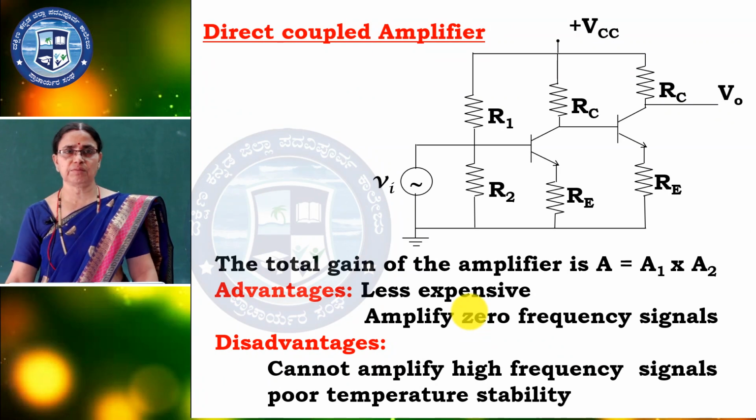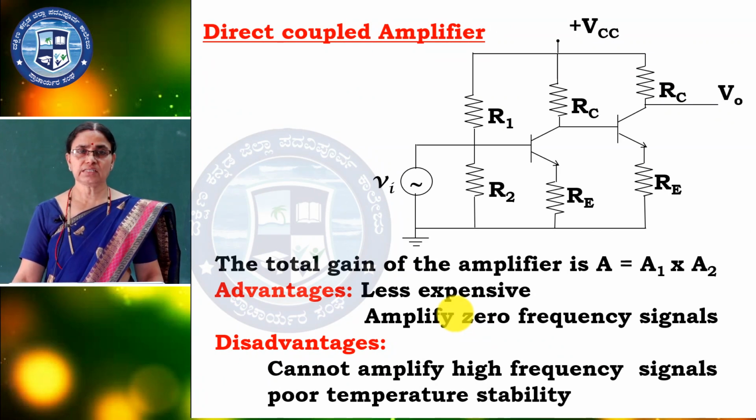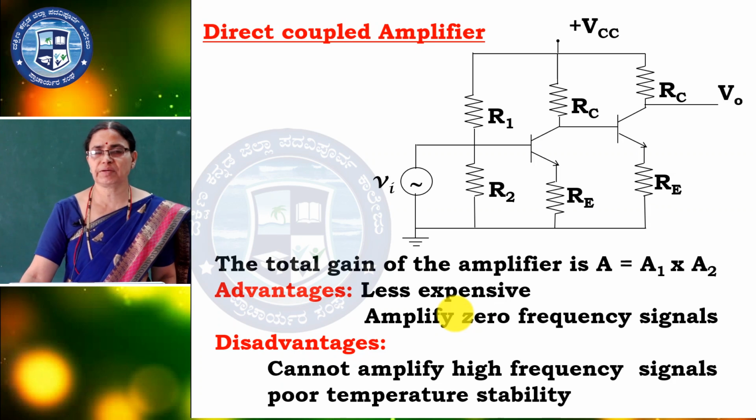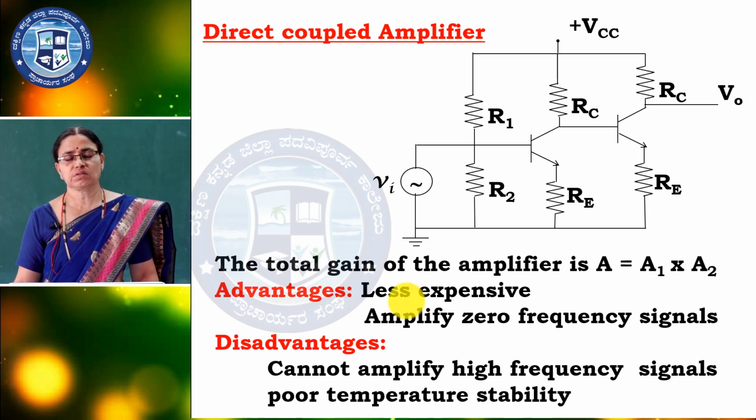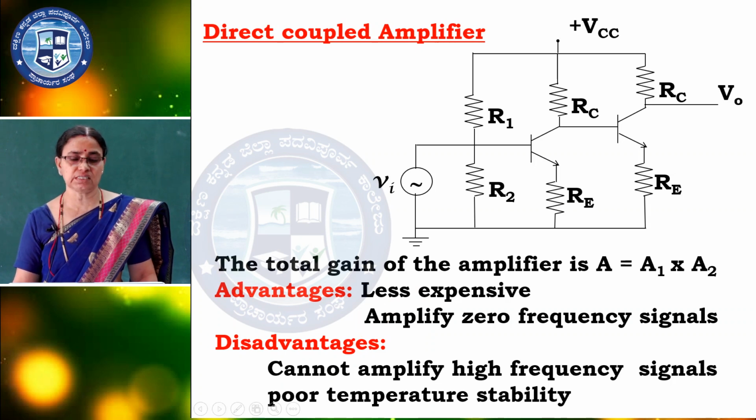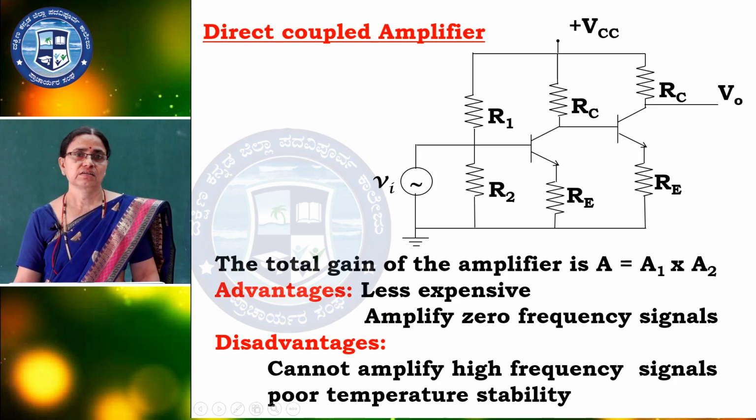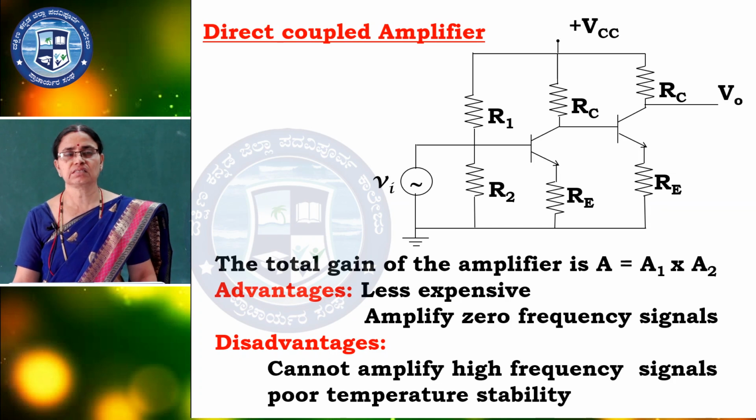Next one, direct coupled amplifier. In the direct coupled amplifier there are no capacitors, no capacitor connections here. So we have to imagine the direct coupled amplifier without capacitors, that is nothing but the DC coupled amplifier.